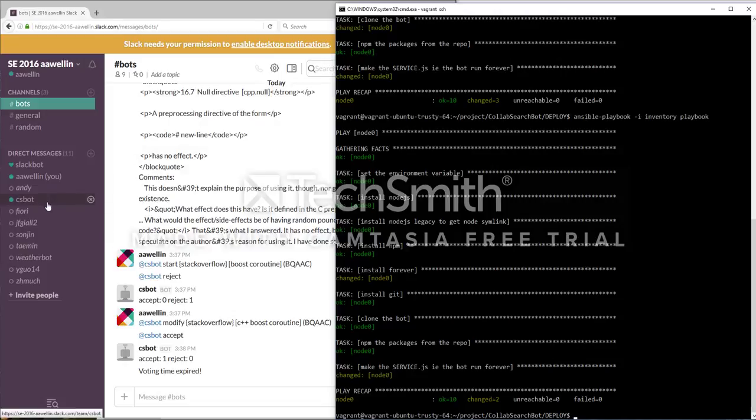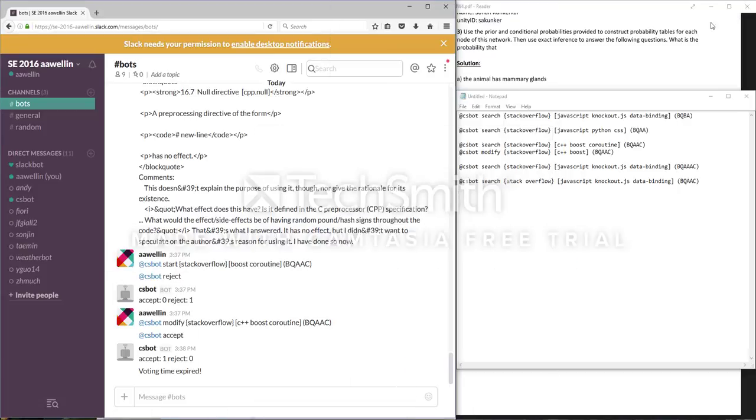Alright, now we can see that the bot has come online, which is great. It means that we were talking correctly and everything is all set up. So now I want to show you that the bot is still working correctly via all of our use cases, even though it's being set up differently and on a different server than it used to be.